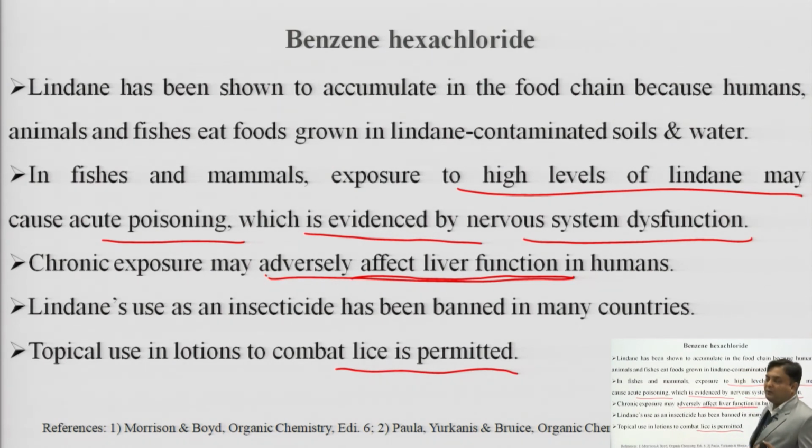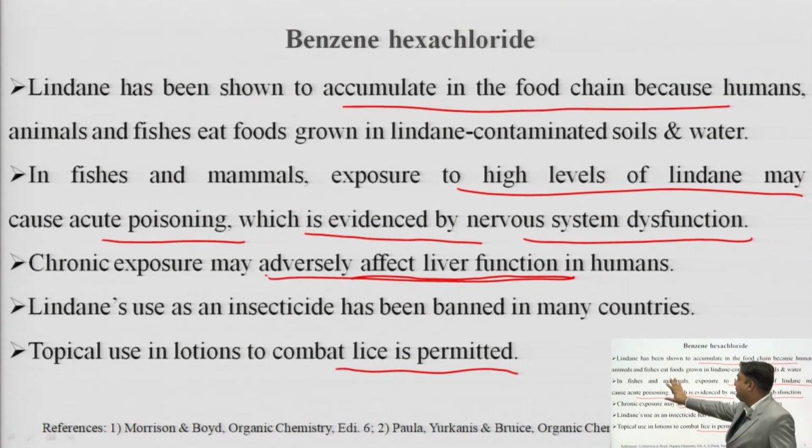In case of DDT, bioaccumulation occurs, but lindane or benzene hexachloride also shows accumulation in the food chain, because humans, animals and fishes eat foods grown in lindane-contaminated soil and water. Okay. Again, it may cause acute poisoning, which is evidenced by nervous system dysfunctions. Chronic exposure to BHC causes liver dysfunction in human beings.